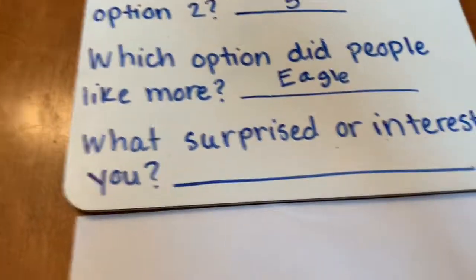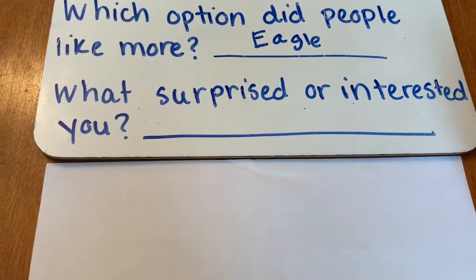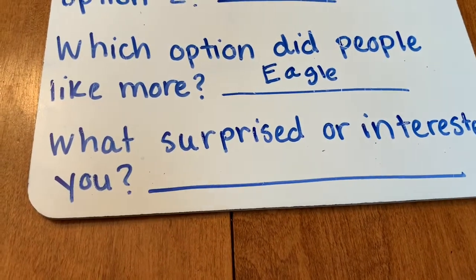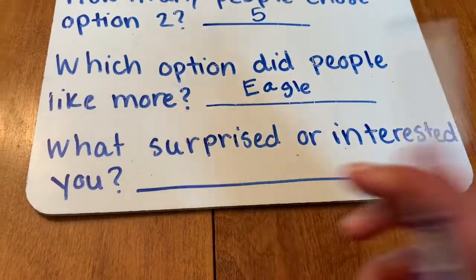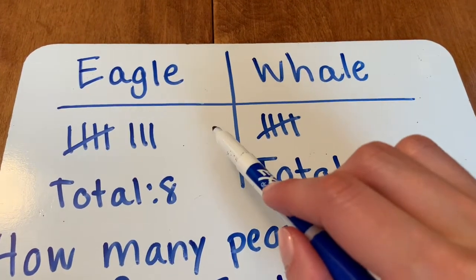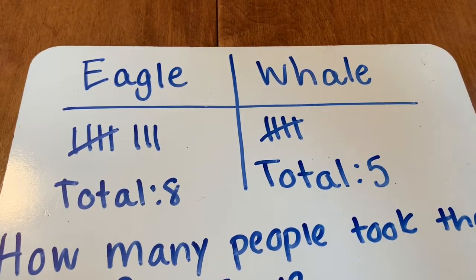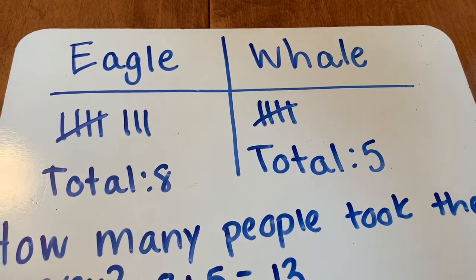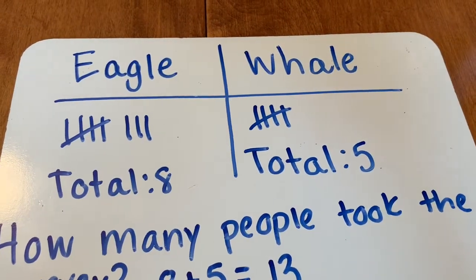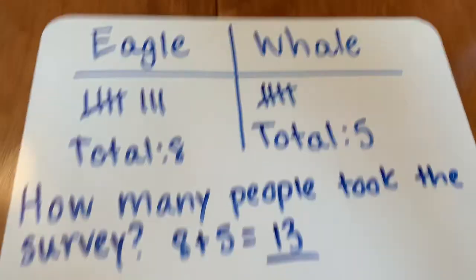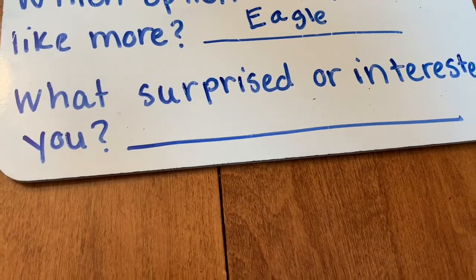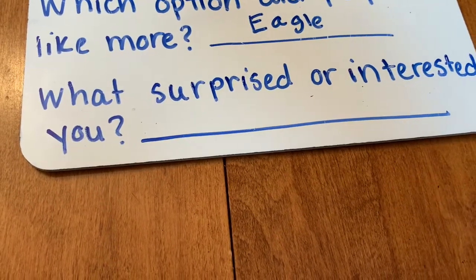Now, this one you can come up with on your own. What surprised or interested you? Now for me, what was surprising and interesting about this for 1C is I was interested that more people wanted to be an eagle. I found that very interesting. I thought that more people would want to be a whale, so that answer was surprising to me. So when you're filling yours out, you can say what surprised or interested you. It's your opinion, which means it's whatever you think.